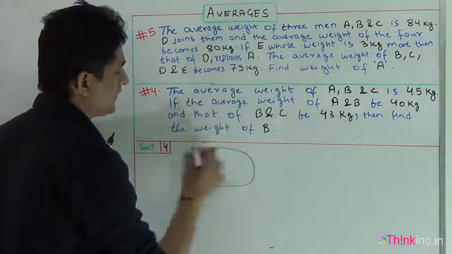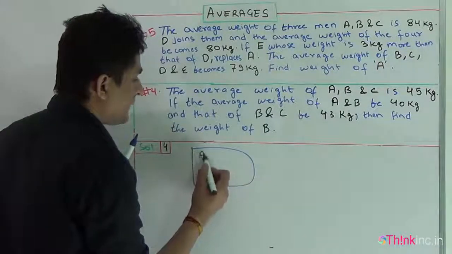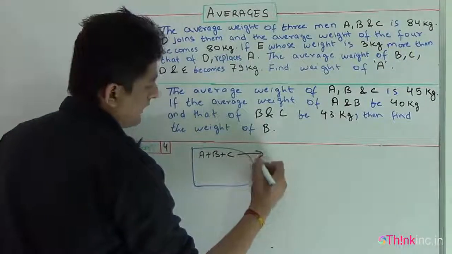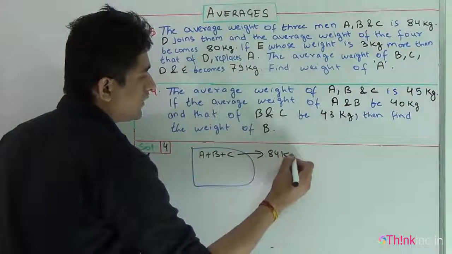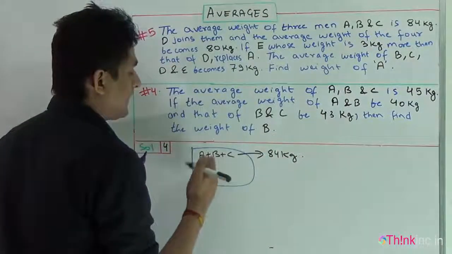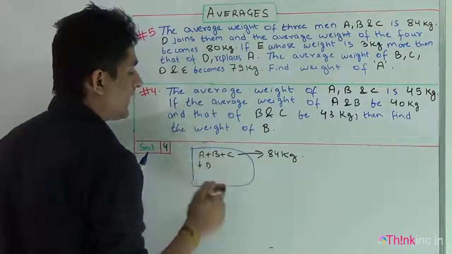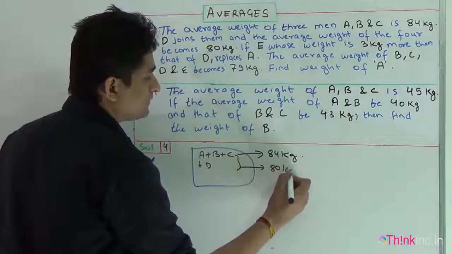Suppose this is a room, and here a group of 3 people are there, A, B and C, and the average weight of A, B and C is 84 kg. Now one more person has entered the group, and that's D. D has joined them, and now the average weight of the group has become 80 kg.